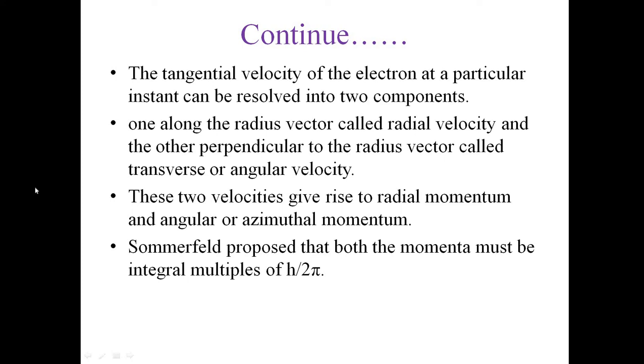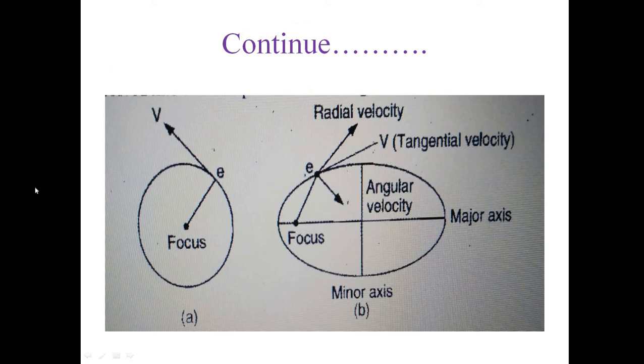As I told you in the Bohr atomic model, the orbit is an integral multiple of h by 2π. Here you can see the same thing. In the diagram you can see there is a focus, which we call the nucleus, the center for the electron.